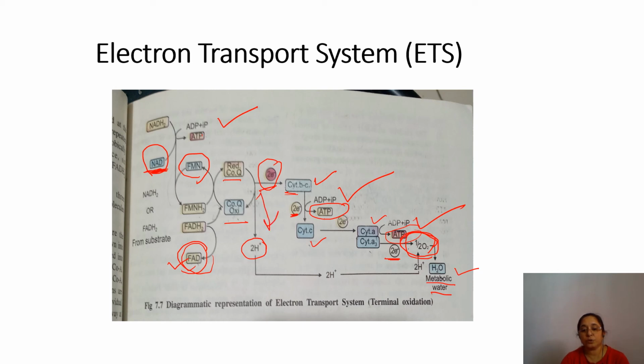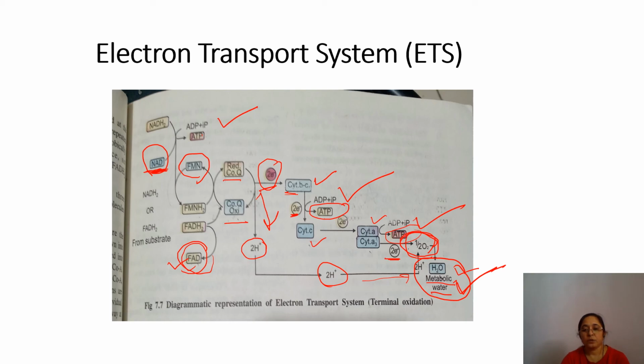This proton is released in the mitochondrial matrix, and finally 2 electrons are accepted by atmospheric oxygen, which joins with the 2 protons, 2 hydrogen. Here you can see they join and form a water molecule, and this water molecule is called metabolic water.